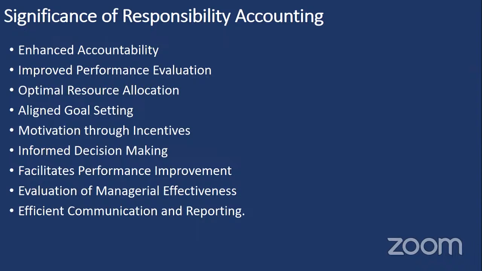What is the effectiveness of management can also be understood under the process of responsibility accounting. Overall, it will facilitate a better communication and reporting mechanism across the entire business organization. Responsibility accounting, if properly implemented, will help us to generate different types of reports across the different business units, and it will facilitate better communication across different business units.